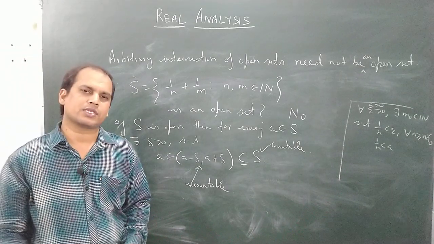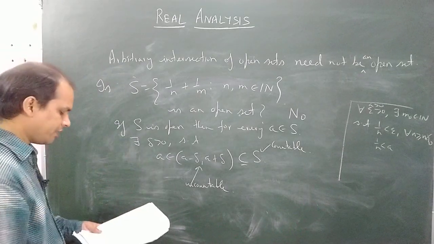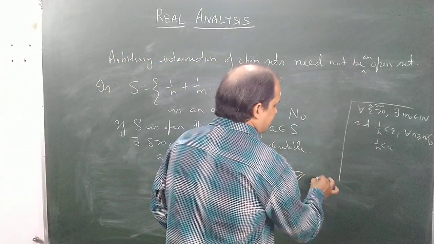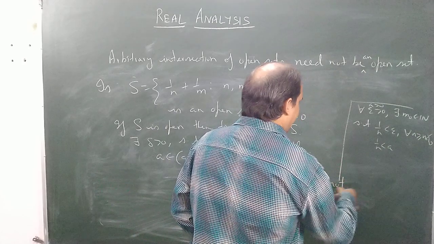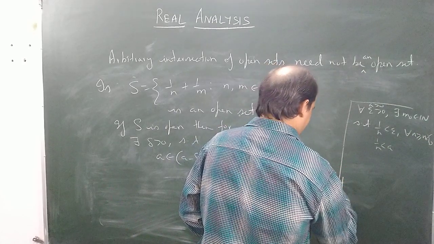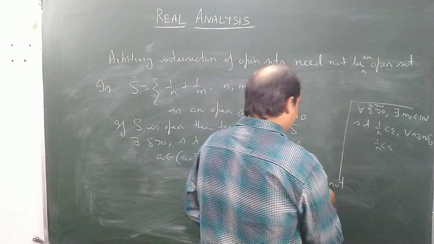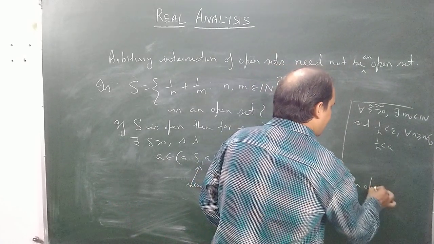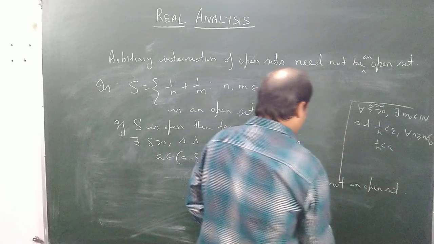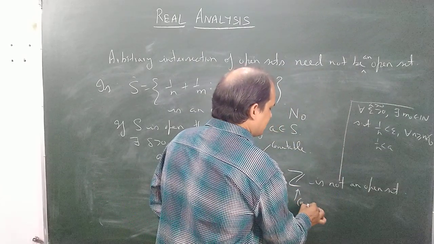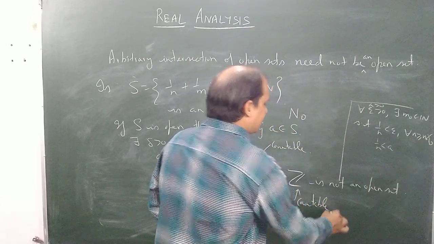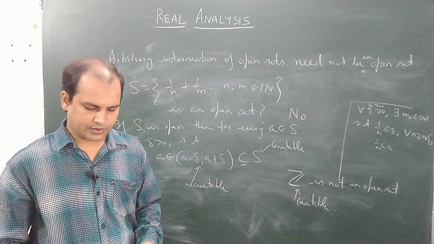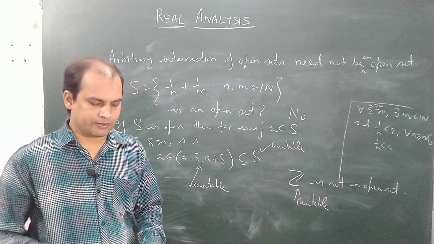Similarly, one can use the same argument for the set of integers. The set of integers is countable. However, I have already discussed the other approach to prove that this set is not an open set: not an open set because Z is countable. Similarly, one can use the same argument for the set of natural numbers.